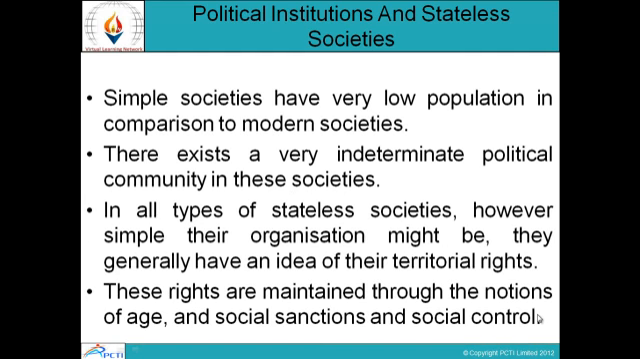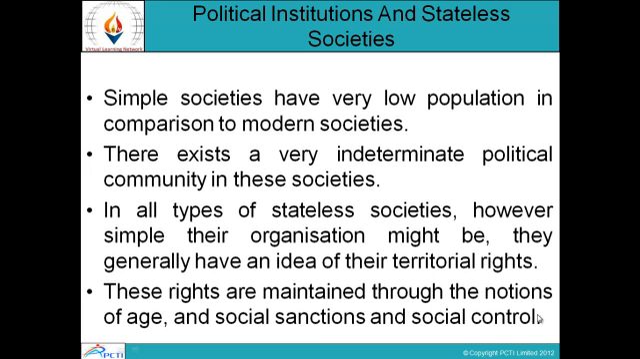Political institutions and stateless societies. Simple societies have a very low population in comparison to modern societies. There exists a very indeterminate political community in these societies. And in all types of stateless societies, however simple their organization might be, they generally have an idea of their territorial rights. They know about their rights and obligations as well as their responsibilities, however simple the organization might be.